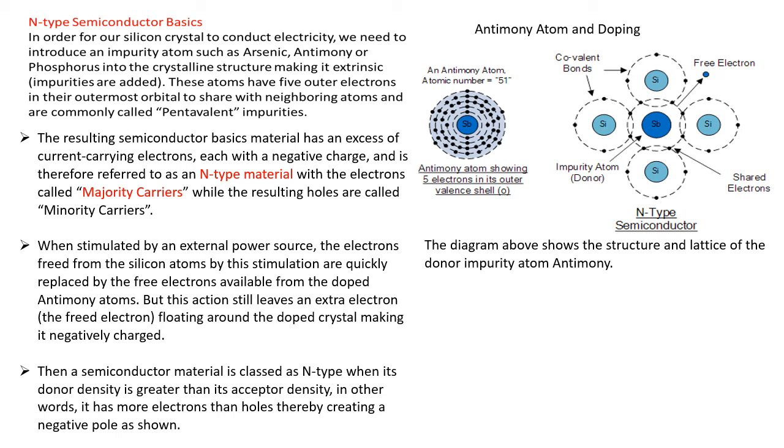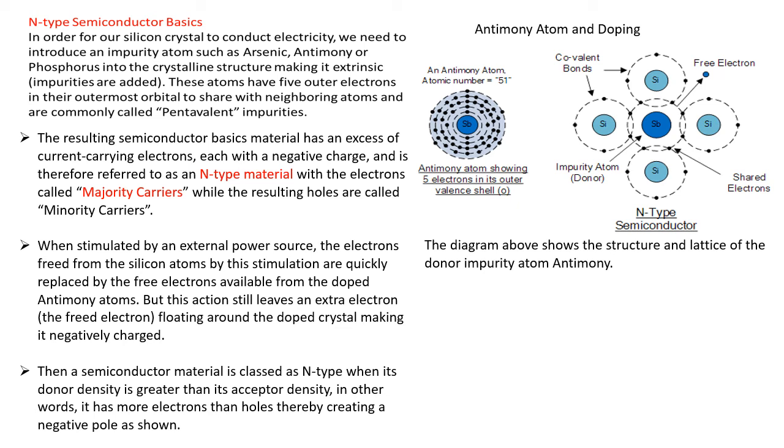When stimulated by an external power source, an electron is freed from a silicon atom and quickly replaced by the free electrons available from the dopant antimony atom, but this action still leaves an extra free electron floating around the dopant crystal, making it negatively charged.